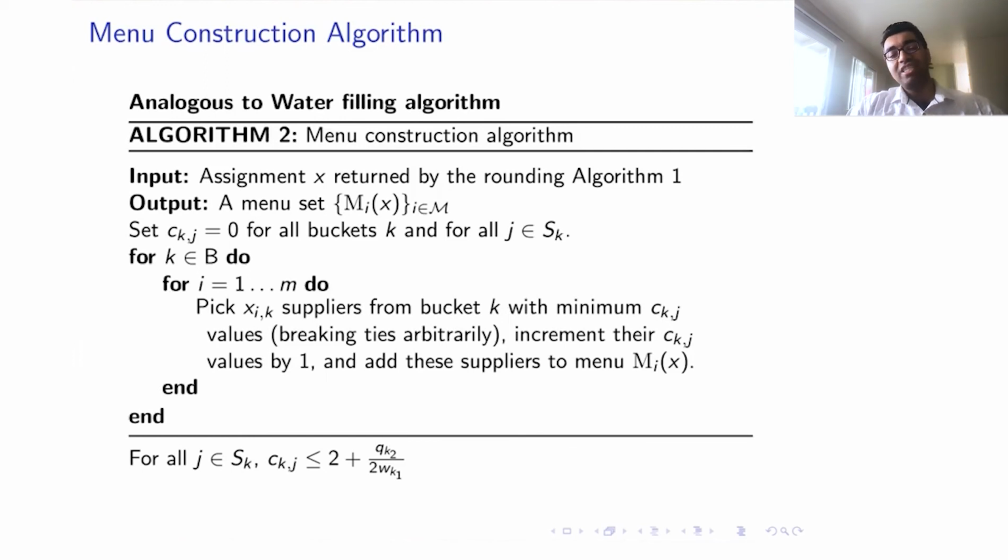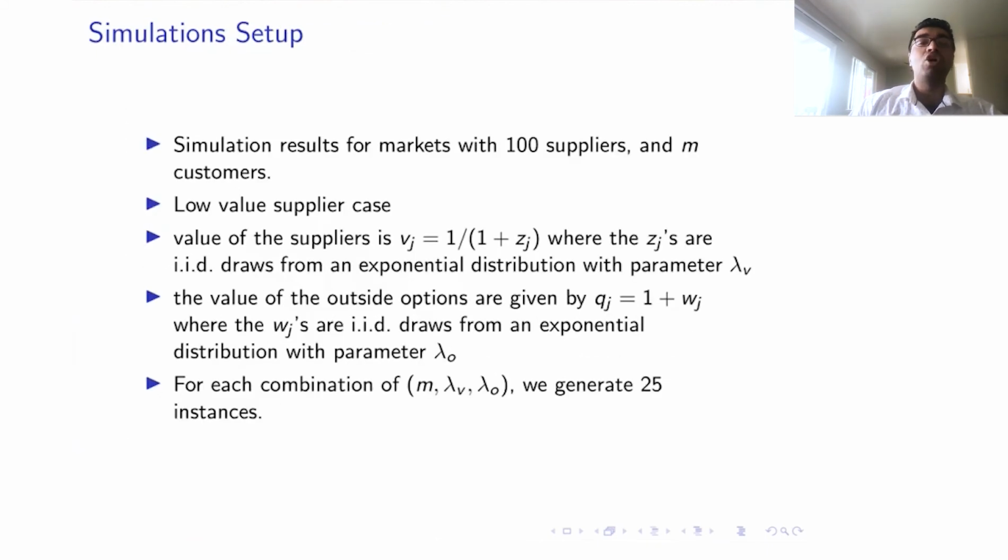We did a relaxation, rounding, and then created a menu, and in the menu we upper bound the number of consumers each supplier is shown to, and that would give us the final approximation factor. So how well does this algorithm perform? While the factors in this case can tend to be a bit loose, we'll see that under simulations the algorithm tends to perform well.